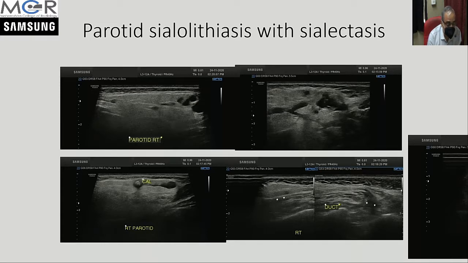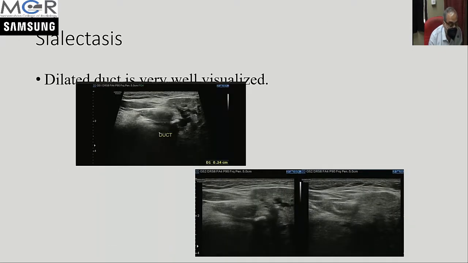Sialolithiasis and sialectasis are common pathologies, and ultrasound is extremely good in picking them up. Clinically, the patient may or may not have pain, and you can see that there is intraglandular sialectasis here. Even the parotid duct is dilated here, and there is a calculus in the distal duct. And what you can see is the ostium, or the opening of the duct, shows some edema, and probably because of that there is retrograde dilatation of the system and maybe the formation of calculus. So location of calculus, size of the gland, and sialectasis, all these things you can pick up on ultrasound.